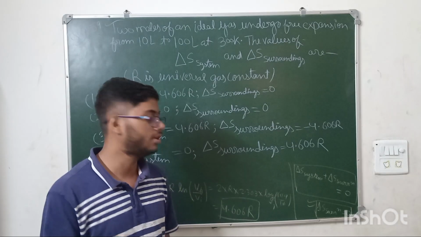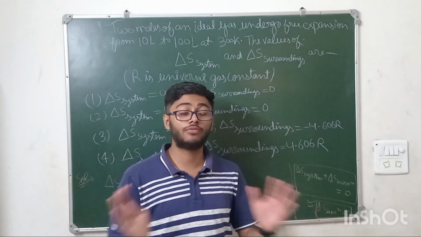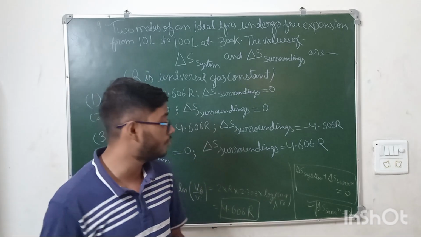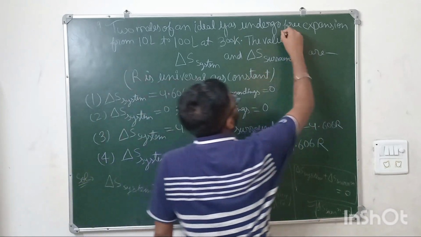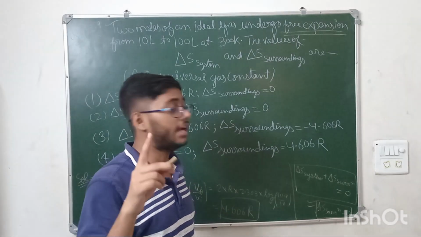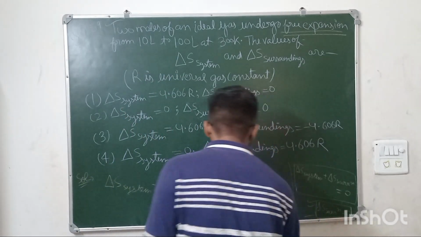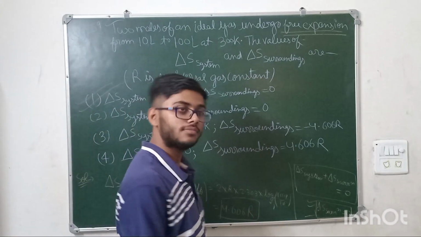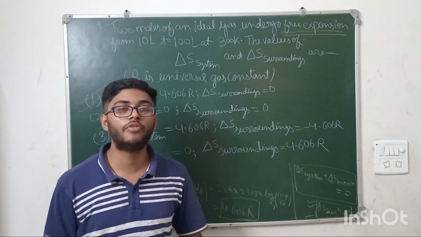It is only a definition. But we have created a vacuum, so there will be no motion of the gas particles. Means delta S for the surrounding would be 0. This was the main thing you have to see. For free expansion, delta S of surrounding will be 0, and delta S of system is 4.606 R, which corresponds to option number 1. Clear? So this was the question. Now moving on to the next question.